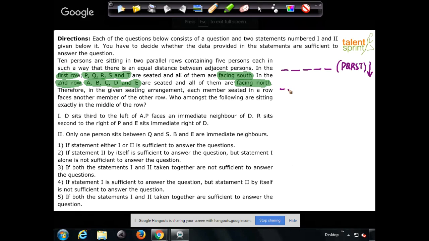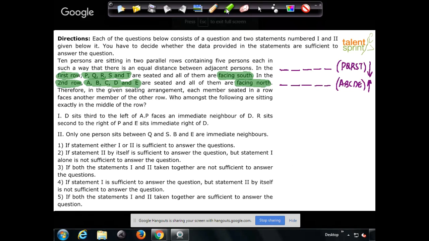Then in the second row, the 5 persons are going to be A, B, C, D, E, and these guys would face north. So 5 persons facing south and 5 facing north. So each person is facing one person in the other row, right?